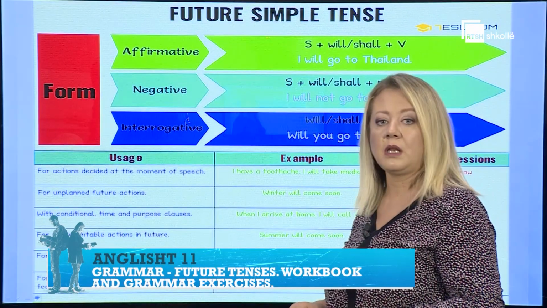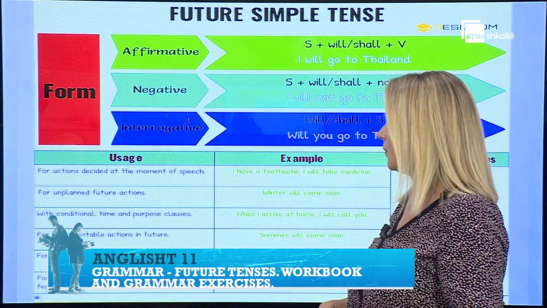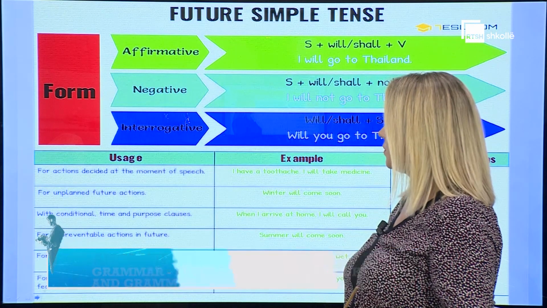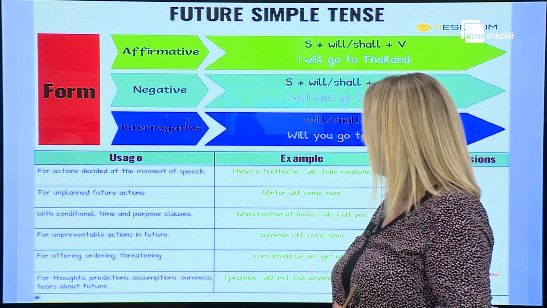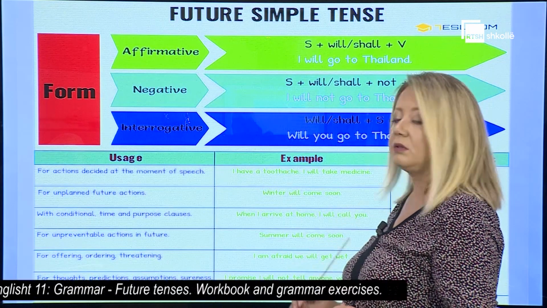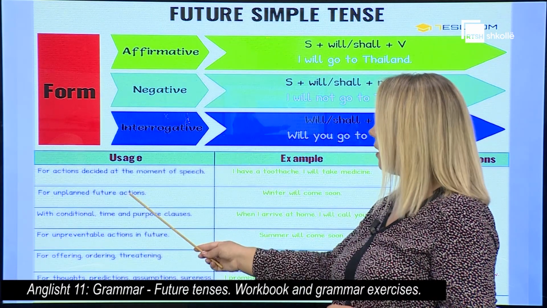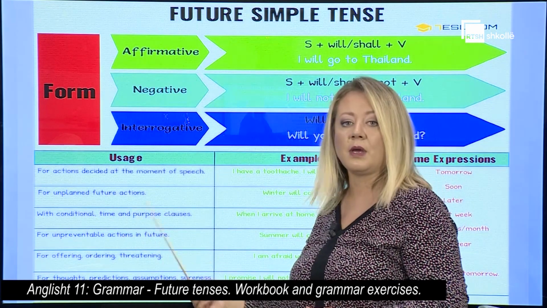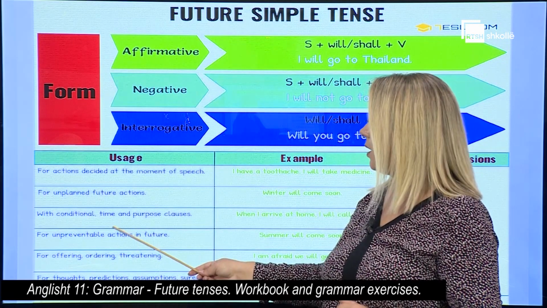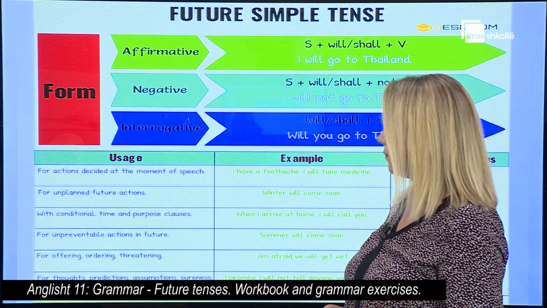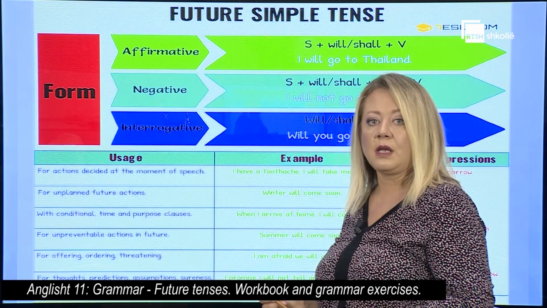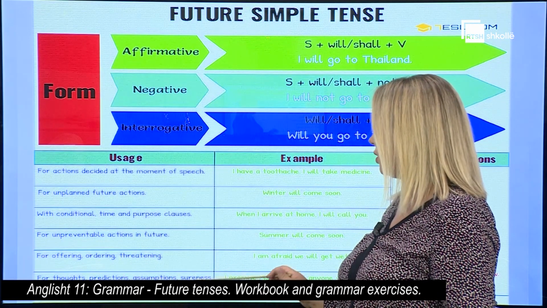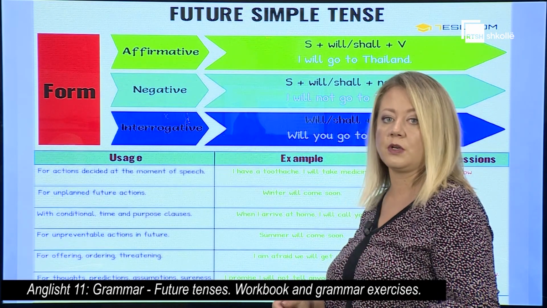Let's see now some of the meanings or the usage of the future simple tense. We use the future simple for action decided at the moment of speech or on-the-spot decisions. For example, I have a toothache, I'll take medicine. For unplanned future actions, with conditional time and purpose clauses, for unpreventable actions in the future, for offering, threatening, or ordering, and for thoughts, predictions, assumptions, sureness, or fears about the future.